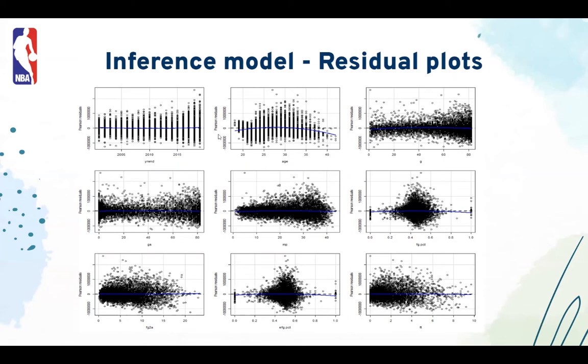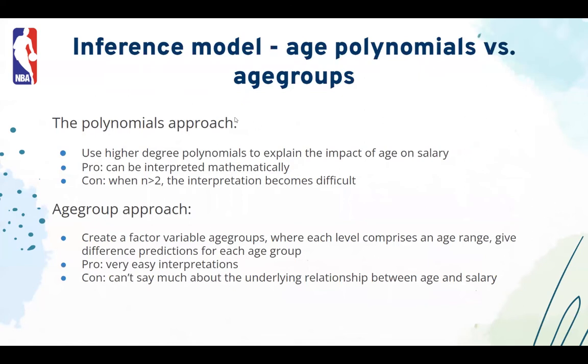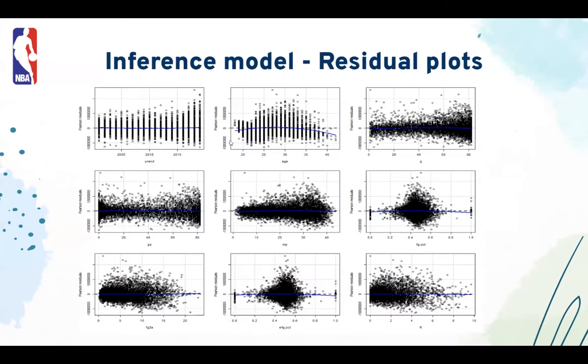This is not everything, but this gives a pretty good overview of how variables other than age have basically no problem with their residuals, but age has clearly a non-linear relationship with residuals. So we wanted to fix that, and there are several solutions to this. The first solution is to look at this pattern of the residuals, and it seems that there is this inverse quadratic pattern, with a peak in the middle. So we are under predicting people at the peak, and we're over predicting the salaries at each end.